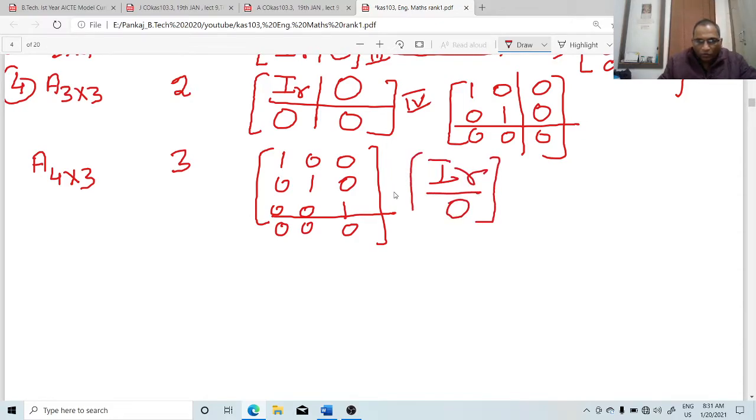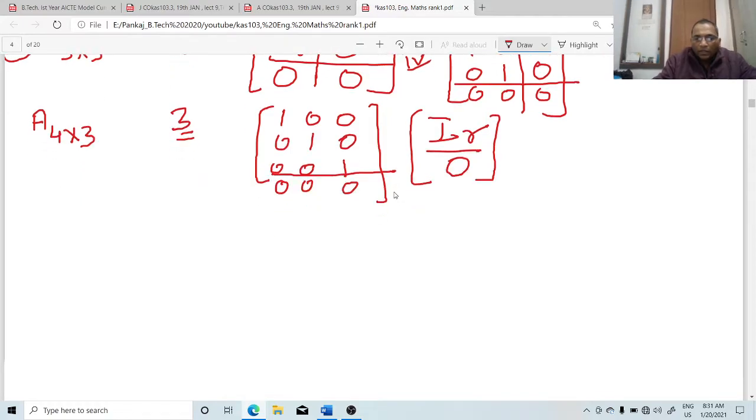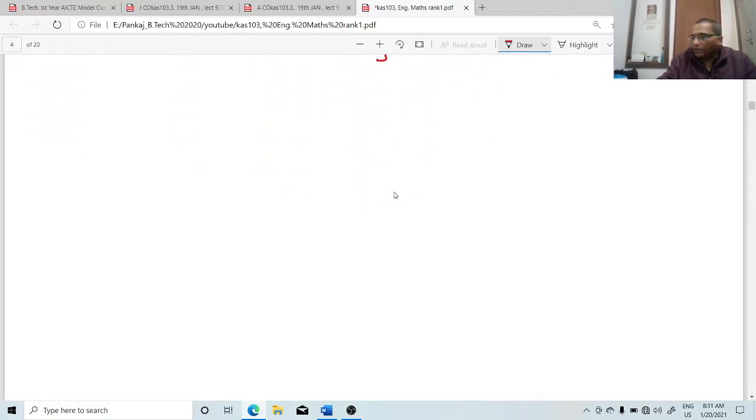That means if we know the rank of the matrix, we can write the normal form of the matrix. Because it is 4 cross 3, and 3 cross 3 will go here, that means one row will remain, so I_r 0 will be the final normal form. Now, with this example, how to convert a given matrix into echelon form?